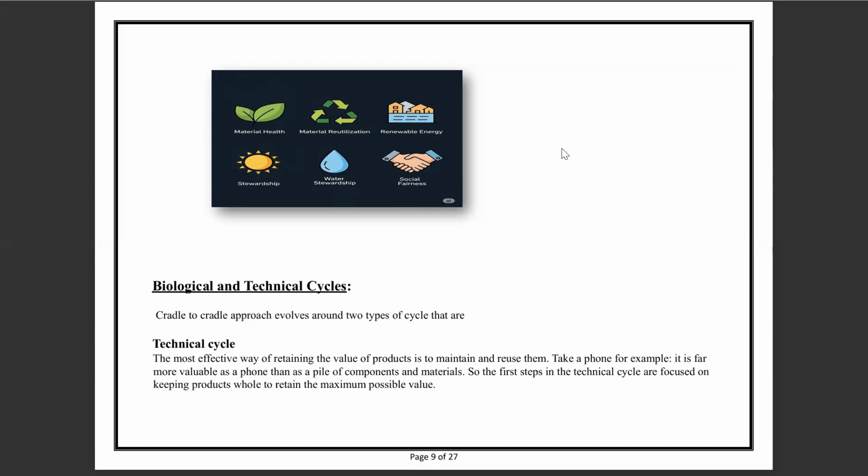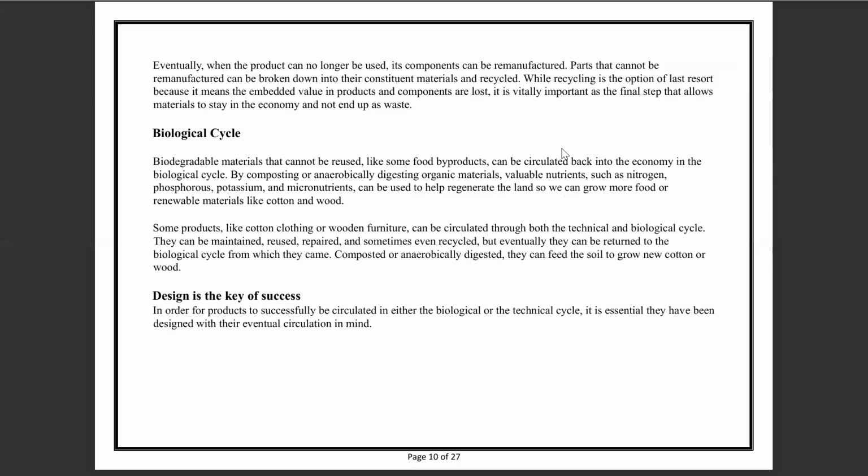The first step in the technical cycle is to focus on keeping the product whole to retain its maximum possible value. Eventually, when the product can no longer be used, its components can be remanufactured. A part that cannot be remanufactured can be broken down into its constituent materials and recycled. Recycling is the option of last resort because it means the embedded value in the product and components is lost. It is vitally important as the final step that allows the material to stay in the economy and not end up as waste.